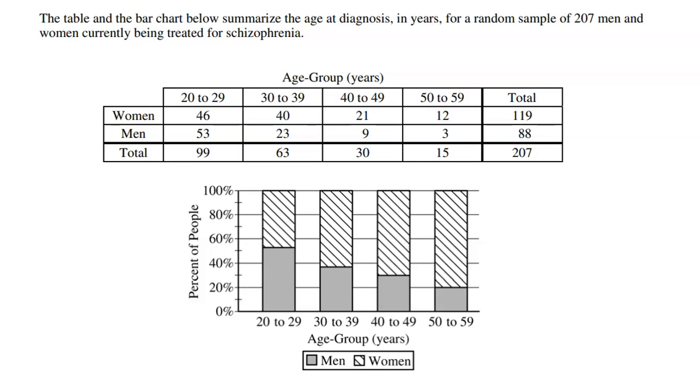All right, first off, why is this going to be a chi-square test? Because we're looking at counts. These are counts of data. 46 women were counted, women aged 20 to 29 who were diagnosed with schizophrenia in that age group. All of these numbers are counts, right? And we also have more than one proportion. We don't just have the proportion of men versus the proportion of women. Then we could do a 2-sample z-test for a difference, but we're looking at way more than that. In fact, we have 8 different categories: the 2 genders and the 4 age groups create 8 different cells that we could see here. So to conduct a test with multiple counts, a chi-square test is the way to go.